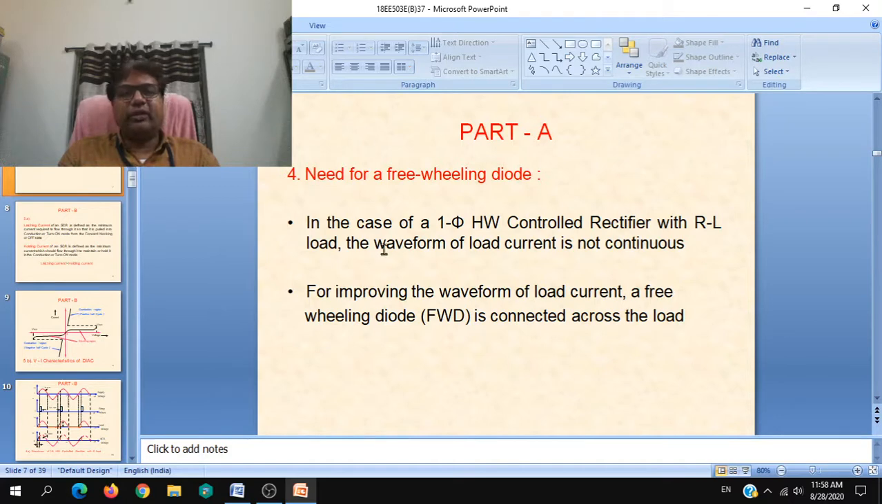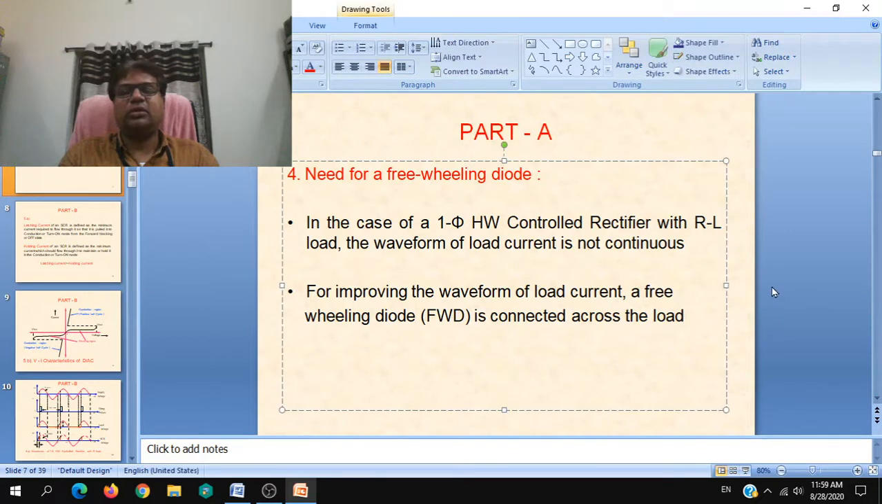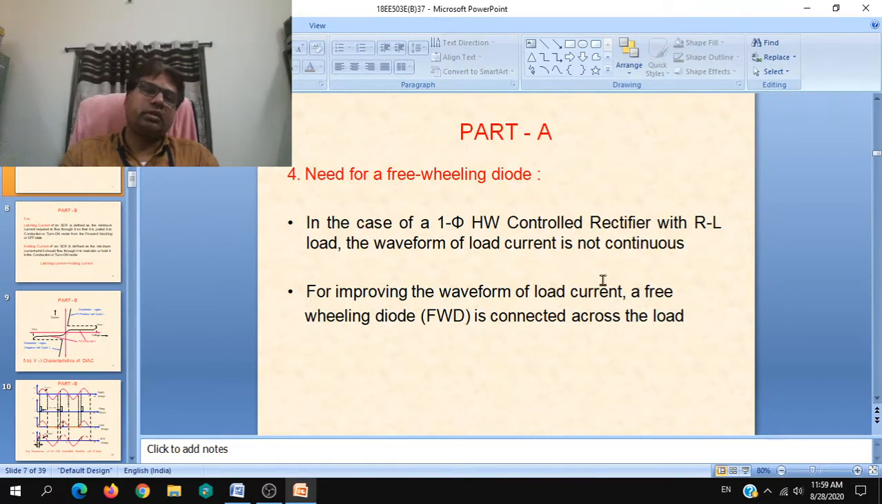Need for a freewheeling diode is, in the case of a single phase half wave controlled rectifier with RL load, the waveform of load current is not continuous. It is a discontinuous conduction. If the waveform is broken, average voltage will be less, and also ripples will be more. So for improving the waveform of load current, a freewheeling diode is connected across the load. So this is what you have to answer as per the question.